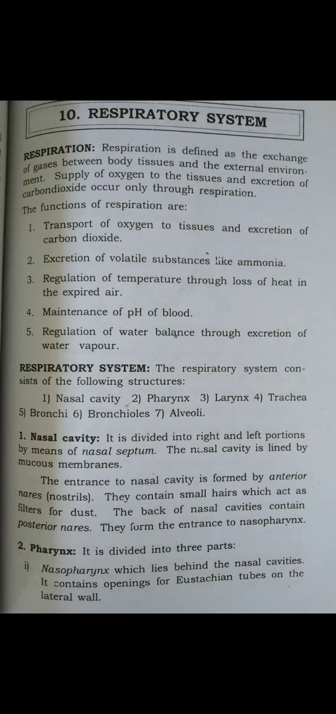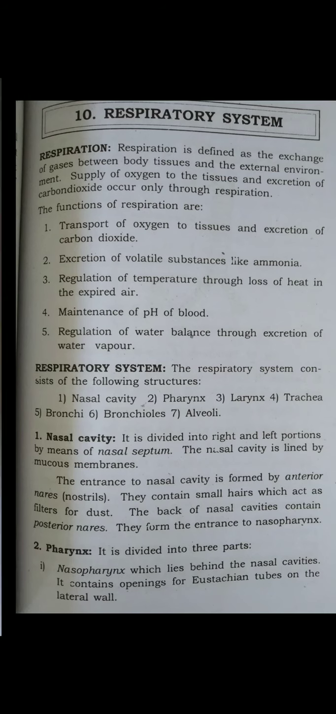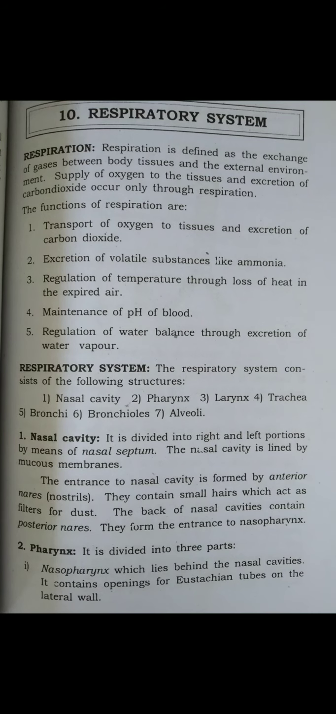Next, what is the pharynx? The pharynx is part of the throat. It is behind the mouth and nasal cavity and above the esophagus and the larynx. The length of the pharynx is about 12 to 14 centimeters, extending from the base of the skull to the level of the sixth cervical vertebra.